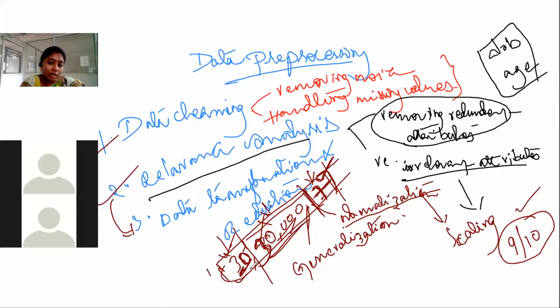But if you combine these three at a time, in general we can say this is the higher number, this is the next higher number, and this is the lower number.